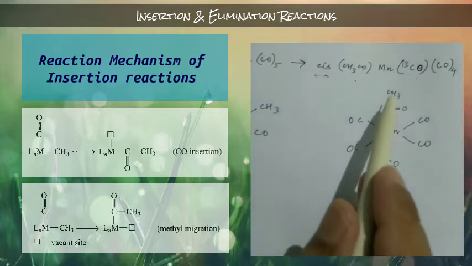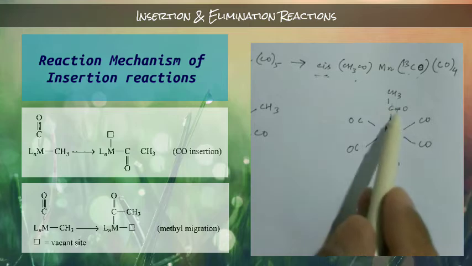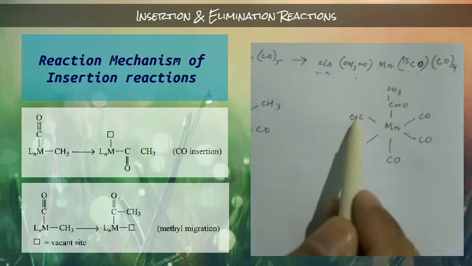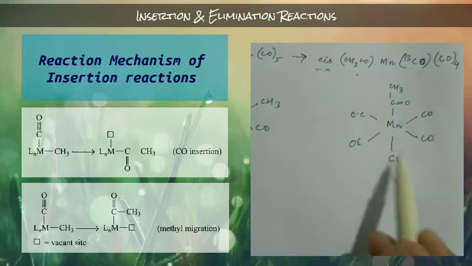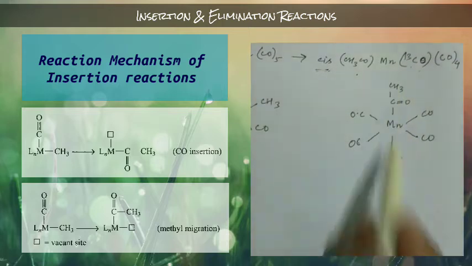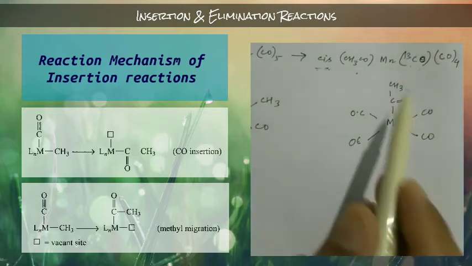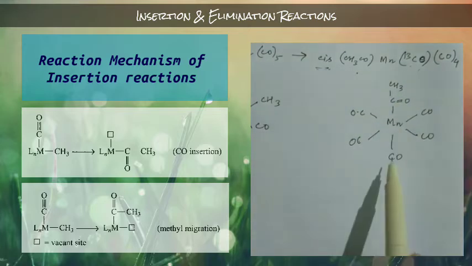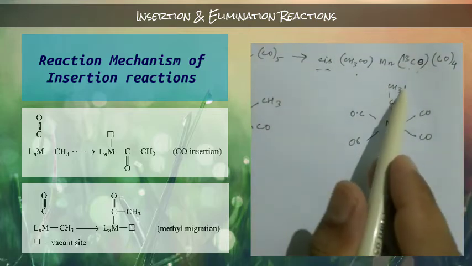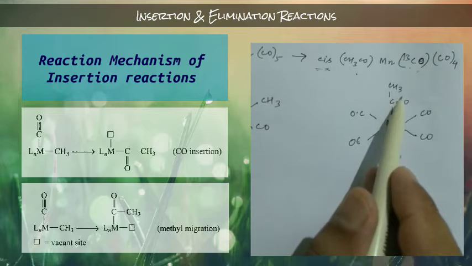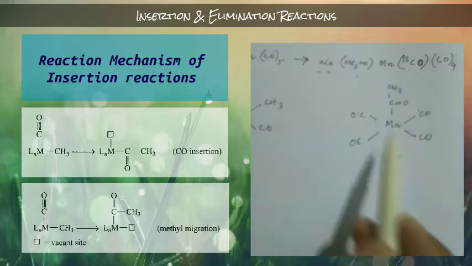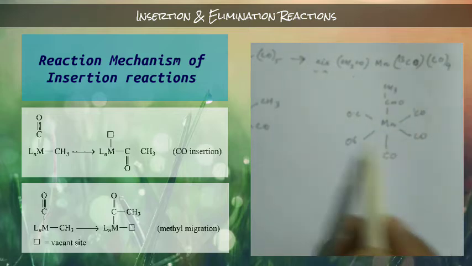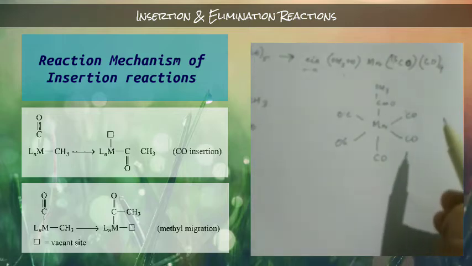So this acetyl group is cis to this one, this one, this one, this one. But the carbon 13 cannot be here, because this carbonyl and this acetyl group are trans to each other. The acetyl group will be cis to this group or this group or this group, so any one of these four will be your C13.